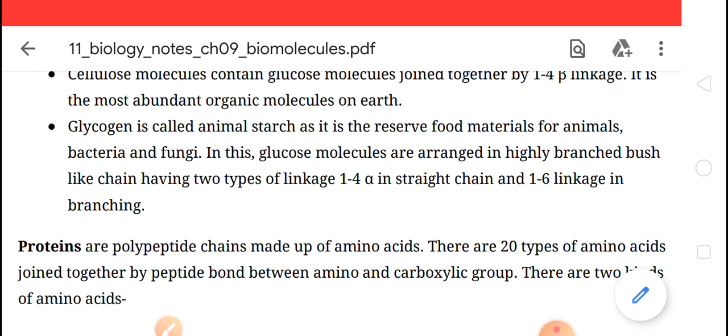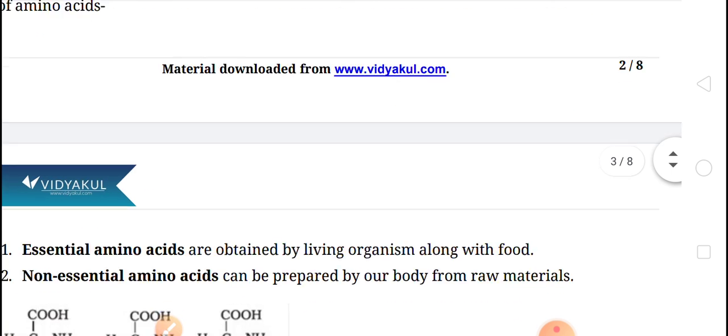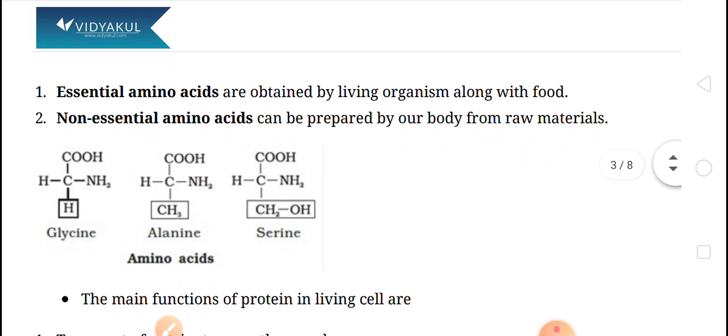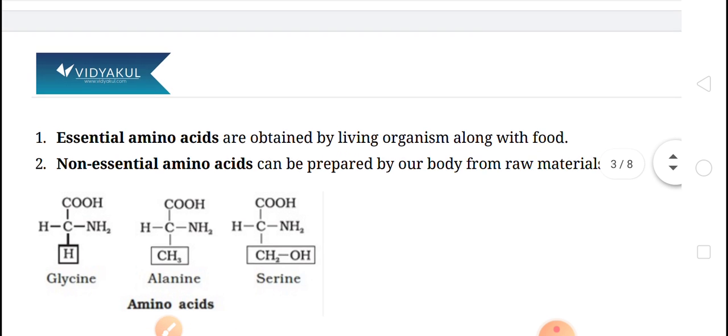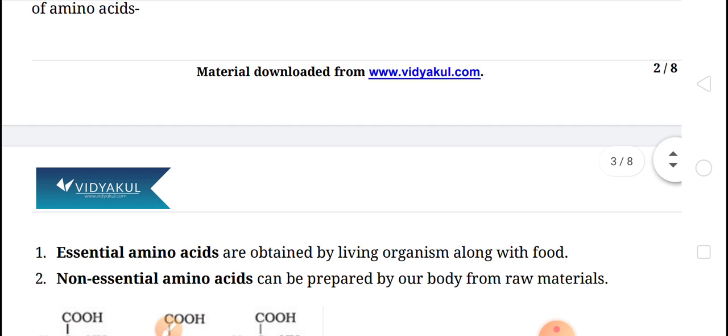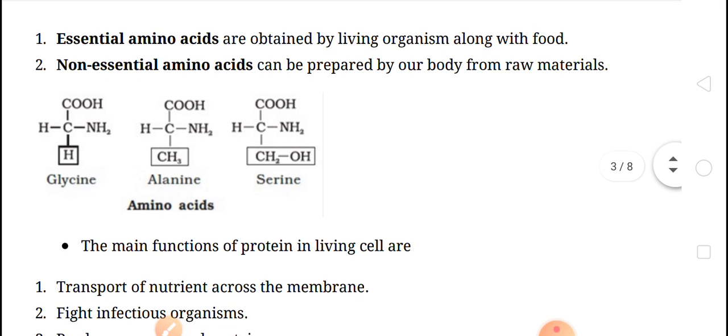Clear, children? Now, types of protein. Before that, you see the essential and non-essential amino acids. Actually, two kinds of amino acids are found in living organisms, that is essential and non-essential amino acids.